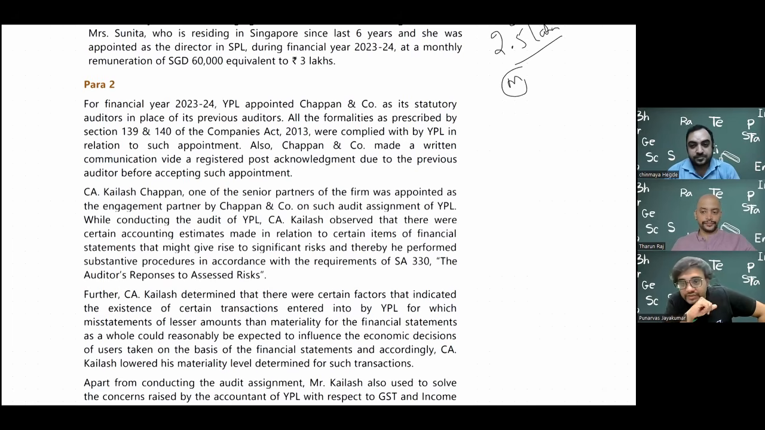But the first AGM for Chappan and Company will be September 24, where they submit their audit report. That is where they submit their audited report. Perfect. Correct.